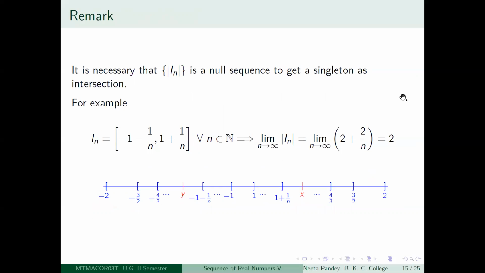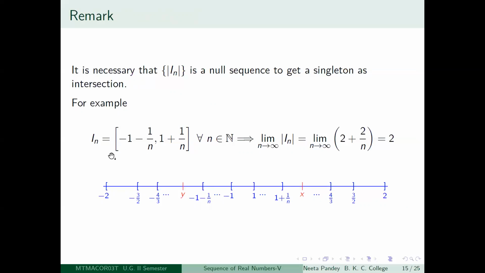Okay. Next we see what happens if you don't assume that the length of these intervals is tending to 0 as n tends to infinity. So for that, you just look at this example. In is equal to -1 by n to 1 plus 1 by n for all n in N. So what does this look like? You see, what you are basically doing is you are fixing up -1 to 1, this closed interval, and then you are decreasing by -1 by n and increasing by 1 by n, right?